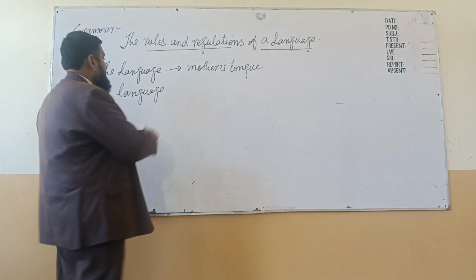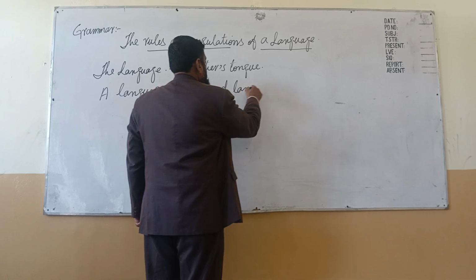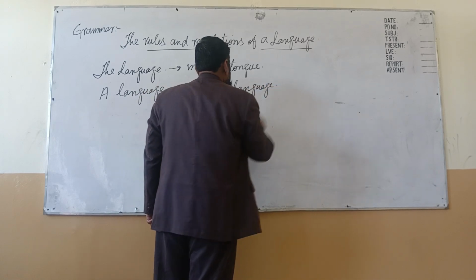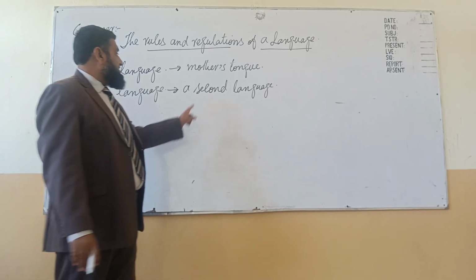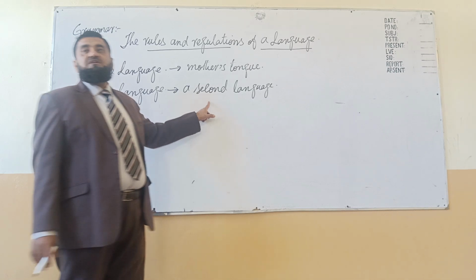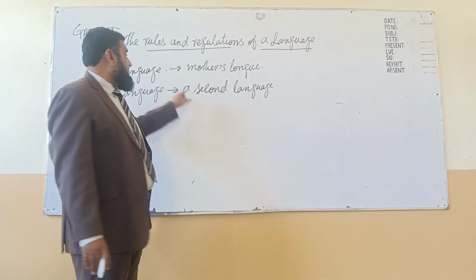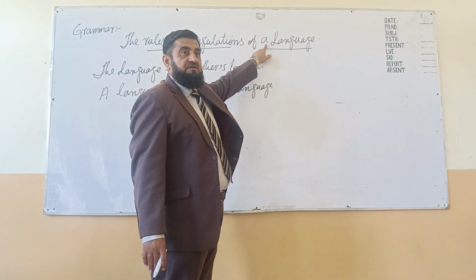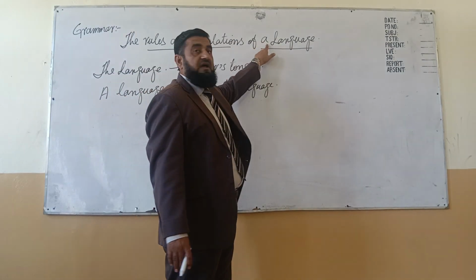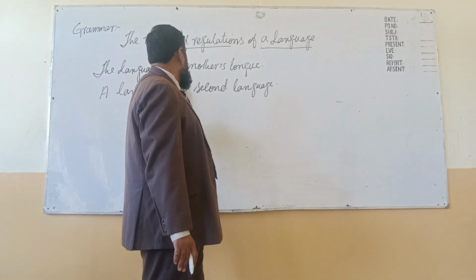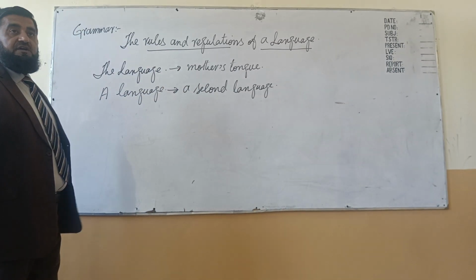But a language, that is a second language or one's foreign language, maybe foreign language, maybe second language, is one for which grammar is needed. So grammar is needed for a language. So in the definition, the rules and regulations are of a language, not the language. Now we are coming towards rules and regulations.